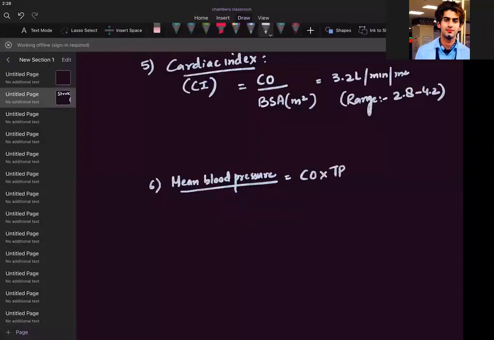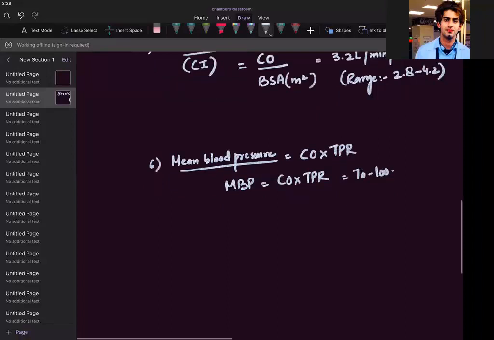What is TPR? Total peripheral resistance. So MBP is equal to CO into TPR, total peripheral resistance. That is equal to 70 to 100. Mean blood pressure is equal to 70 to 100.